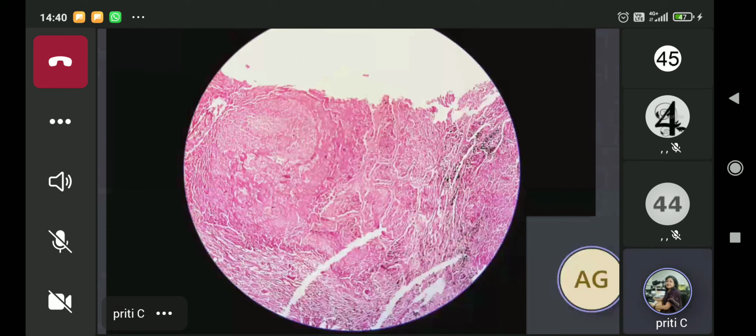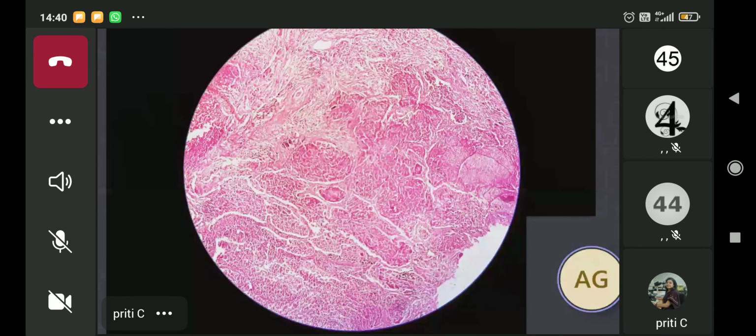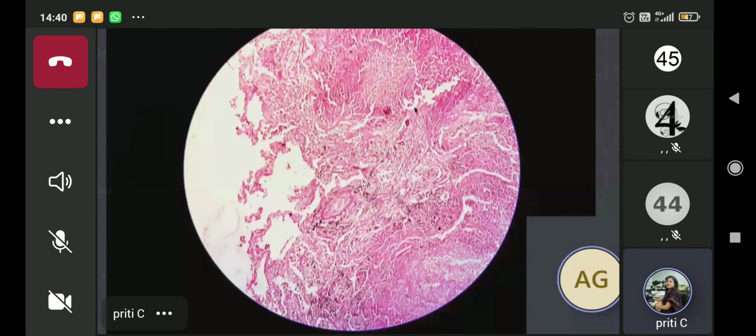And what can you see on your screen? Ma'am, caseous necrosis. Yes. Very good. So predominant finding is the caseous necrosis. It is pink granular, eosinophilic granular material, which is not showing you any cellular details. So all these are areas of caseous necrosis.